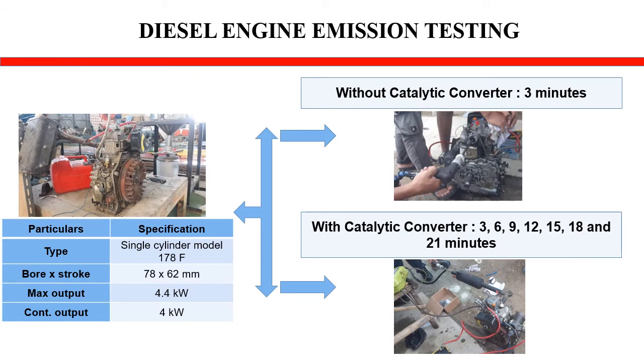This figure describes the diesel engine emission test. This figure is a diesel engine with a single cylinder, model 178F. Emission testing of the diesel engine without the catalytic converter was carried out for 3 minutes. Meanwhile, with the catalytic converter, it was carried out from 3 until 21 minutes with an interval of 3 minutes.